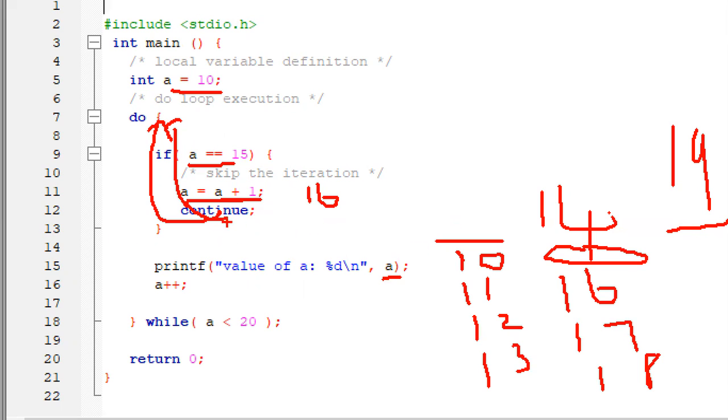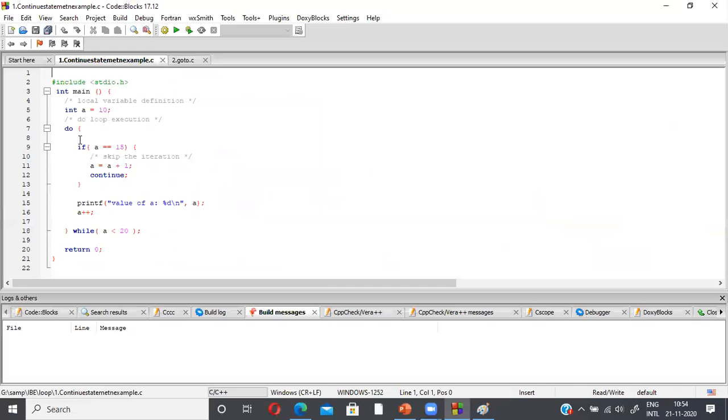Because we are using the continue statement here. So what does continue do? It won't terminate the loop statement. It will transfer the control to the beginning of the loop. That's it. We'll execute the program and check the result now.